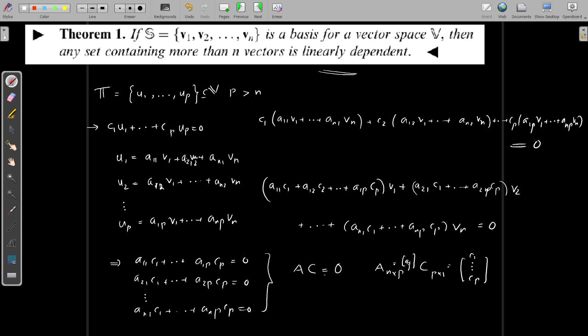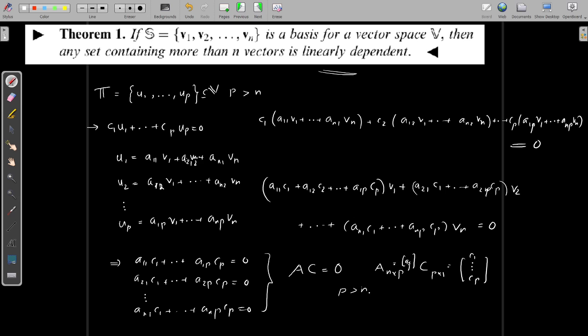We have seen that this has a unique solution if and only if the rank of A is equal to the number of unknowns. This system is always consistent, but the rank of A is always less than or equal to n and p, and we know that p is greater than n.